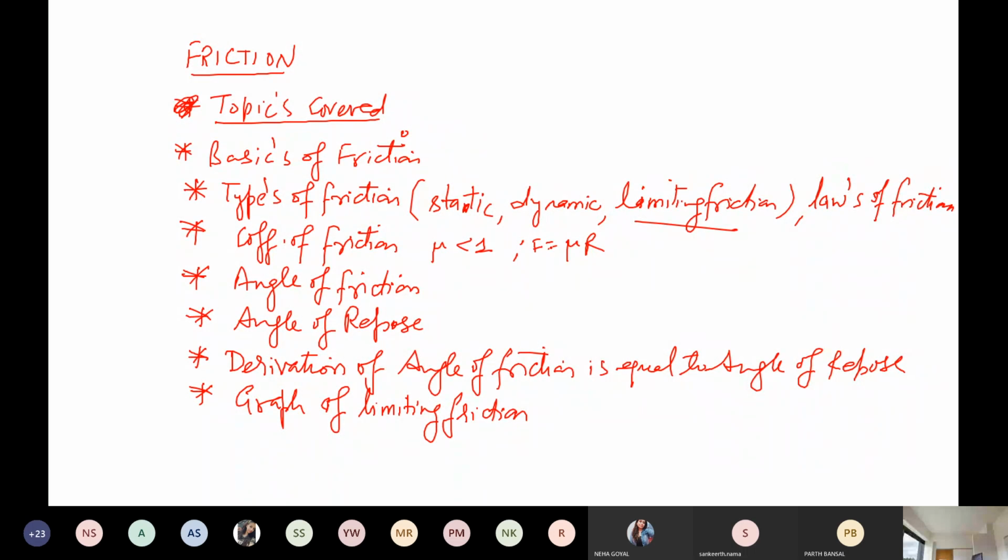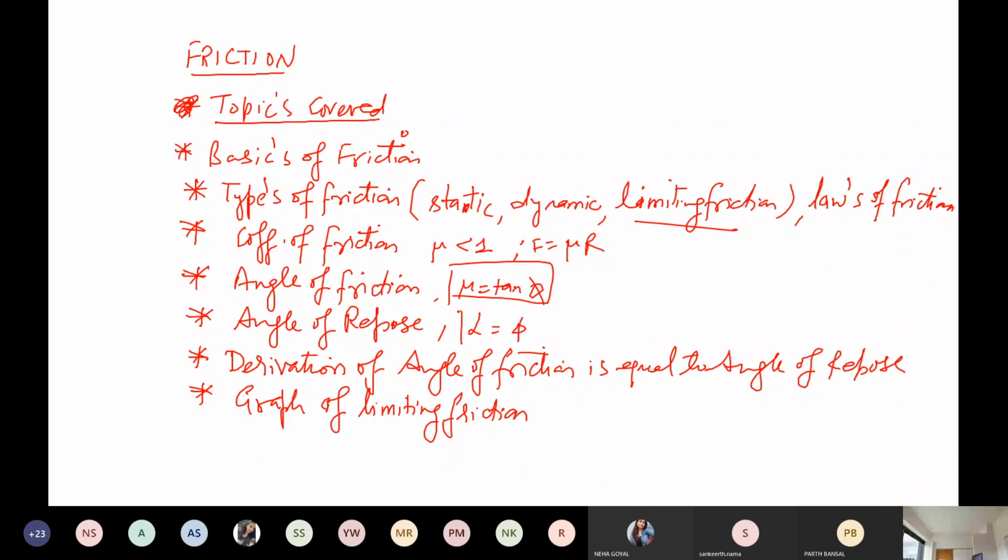Then the angle of friction, very simple. You have already done it in 11th and 12th, but still we can remind here. Mu is equal to tan phi, where phi is the angle of friction. This is the formula for it. And for the angle of repose, we can say alpha is equal to phi.